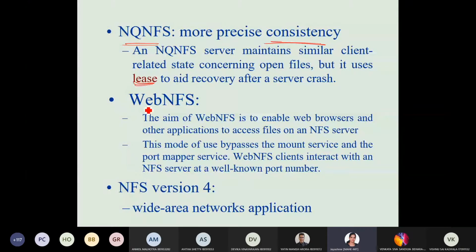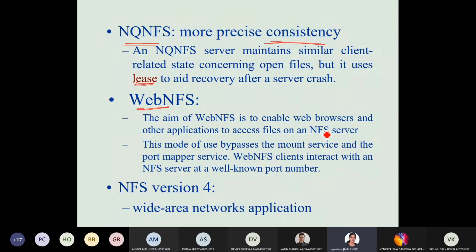Then WebNFS. This is another version. The aim of WebNFS is to enable web browsers and other applications to access files on an NFS server. Till now, I have told you about the mount operation, where the client requests a file and a mapping happens, called the port mapper, and the request is mapped to a particular service exported on the server side.